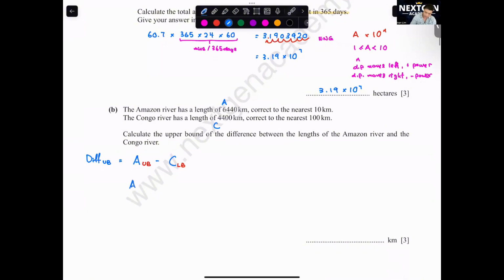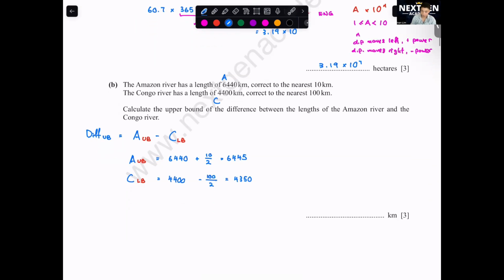So let's find what is the A upper bound first. A upper bound, which is 6440 plus 10 over 2. You get 6445. C lower bound, the smaller value, 4400. Is it correct to the nearest 100 km? So I'll take 4400 minus 100 over 2. This will be 4350. So the difference, you take 6445 minus 4350, which equals 2095.